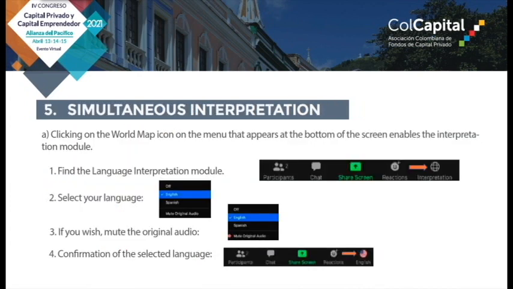For simultaneous interpretation, by clicking on the world icon, you enable the interpretation mode in the menu, which is at the bottom of the screen. Find the language icon, which is called interpretation. Choose the language, silence the original audio, and confirm the language chosen.